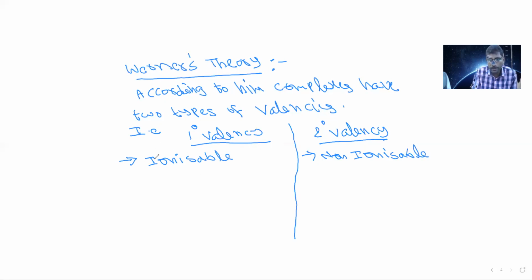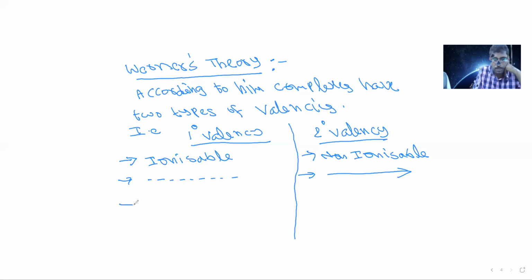Ionizable means the primary valency can dissociate into ions, whereas the secondary valency does not dissociate, so it is non-ionizable. The primary valency is represented with a dotted bond like this, whereas the secondary valency is denoted with an arrow-mark line. So this is the secondary valency representation, and this is the primary valency representation.